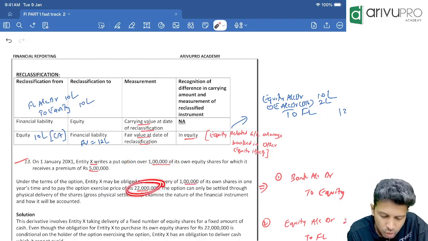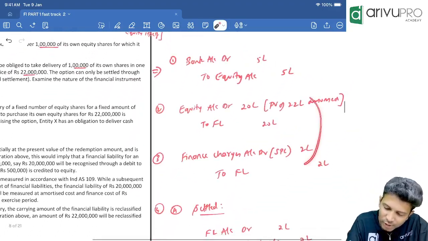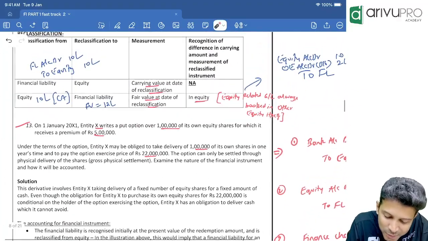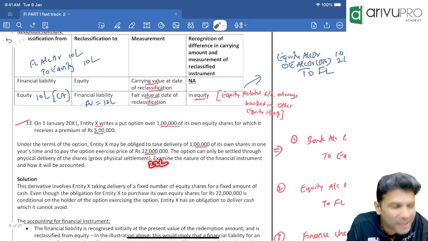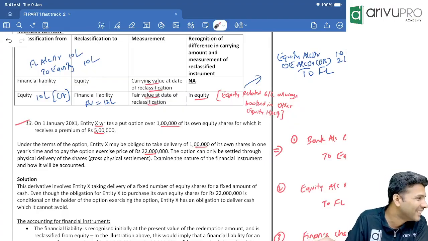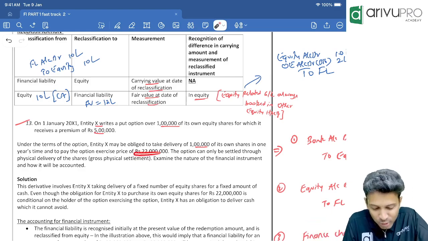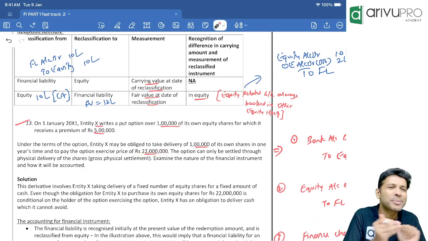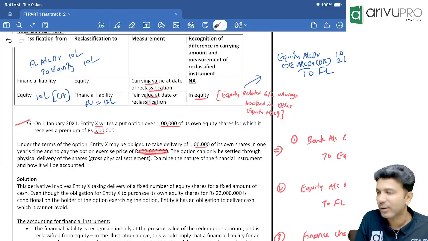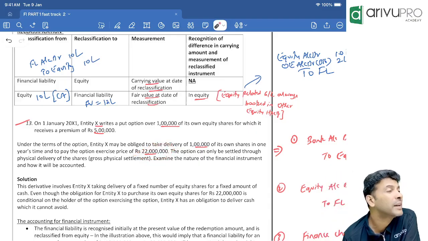So this 2 crore 20 lakh, I think I've taken it as lakhs. Okay, let's modify. Since I've already written the solution in lakhs, instead of 2 crore 22 lakhs, make it 22 lakhs. I don't want to change my solution once again. I have taken it as 22 lakhs and solved, so make it 22 lakhs here also, because the concept is the same. So will that settlement happen at 22 lakh now or after 1 year?